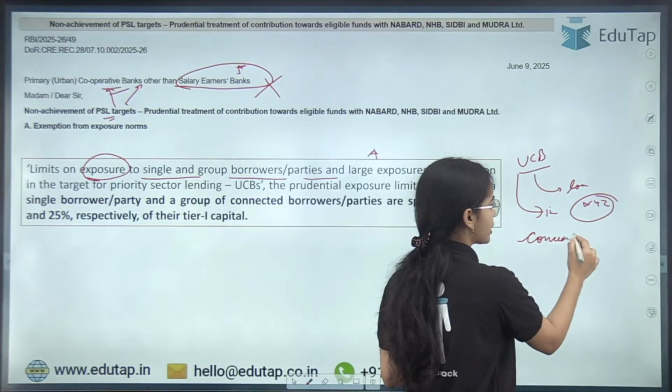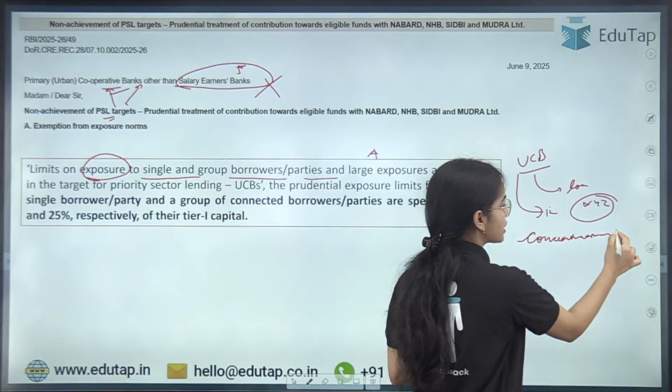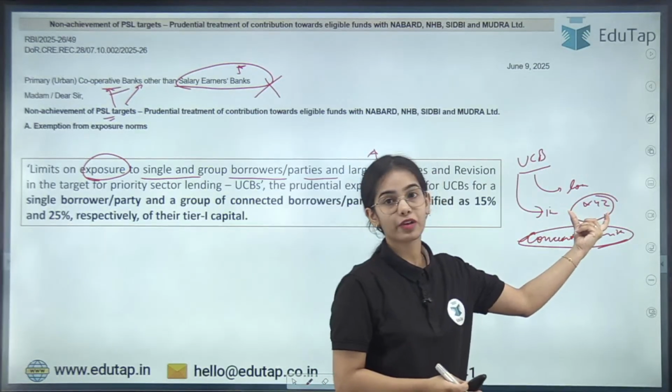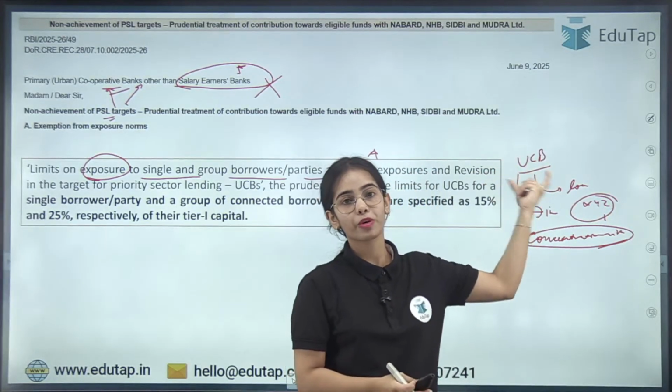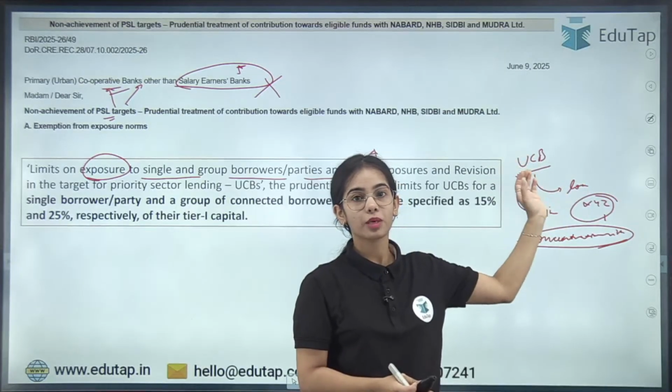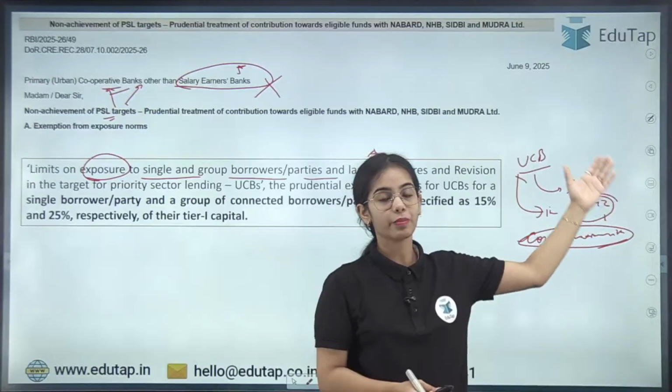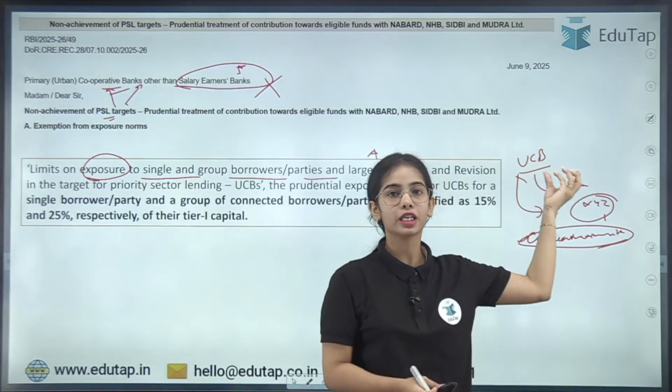If this entity fails, that will affect the urban cooperative bank very badly, and if the urban cooperative bank fails, that will affect the whole of the financial system of the country, because many of the banks are linked with another bank.